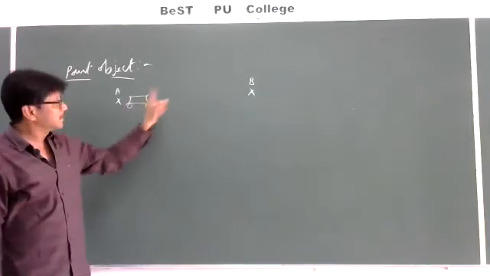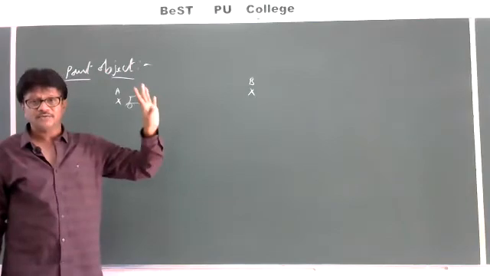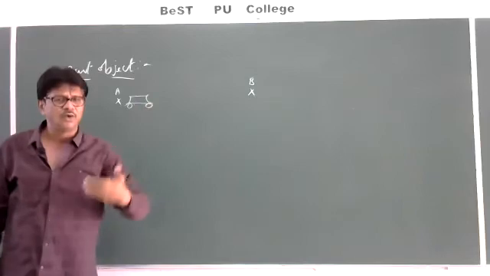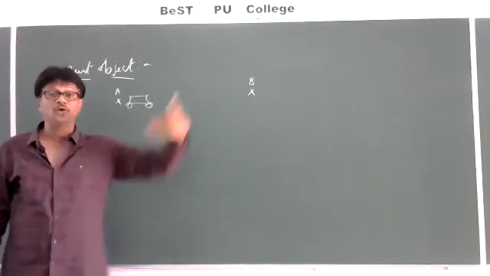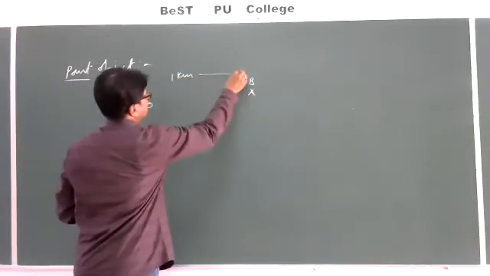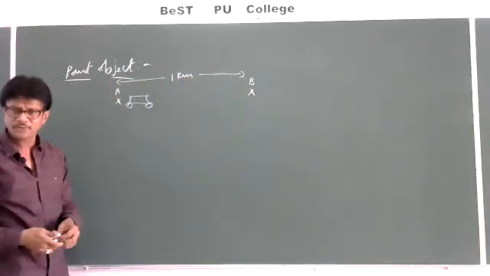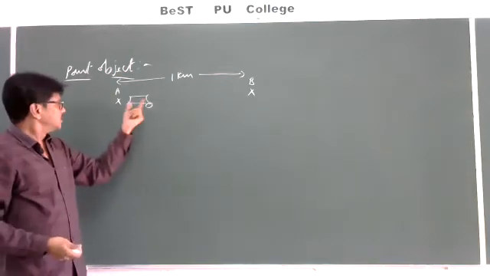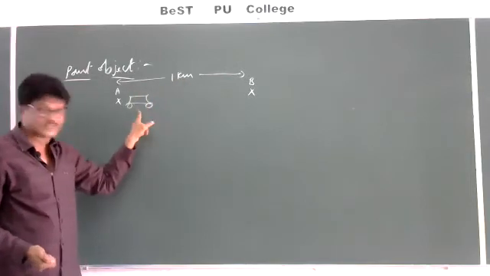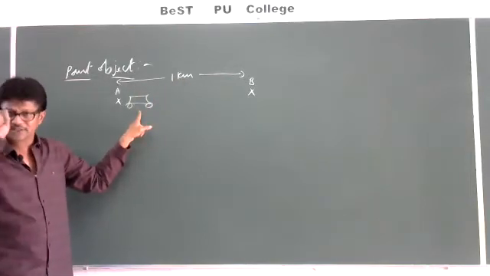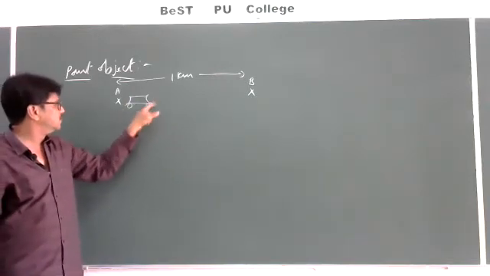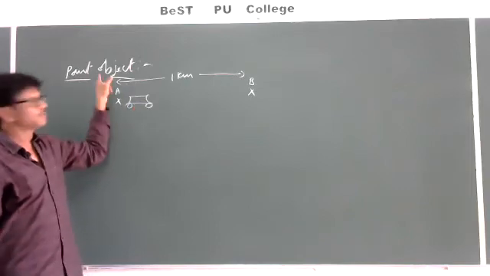When can this car be considered a point object? For example, if I am moving from one point to another which is 1 kilometer far. Now here the distance between A and B is 1 kilometer. Definitely, the distance traveled by this car is much larger than its size. In such a case, we can consider this car as a point object.